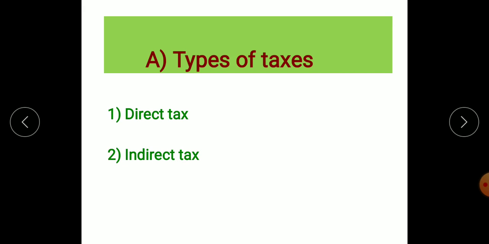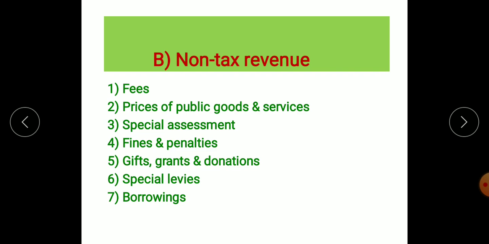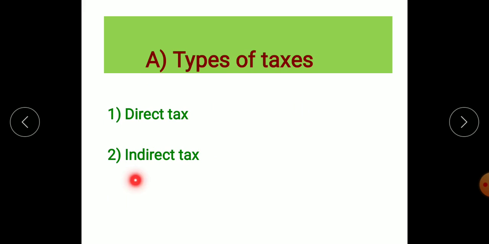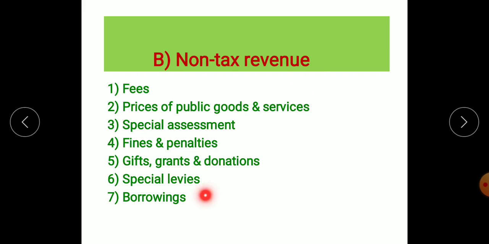तो इधर क्या हो जाएगा कि वो जो इनडायरेक्ट टैक्स है वो ट्रांसफ़र हो गया वन पर्सन से लेके अनदर पर्सन तक. So that's why it is said that indirect tax can be transferred from one person to another, but direct tax is to be borne by that individual himself. So these were the types of direct taxes and indirect taxes. Now let us see the next, that is non-tax revenue.